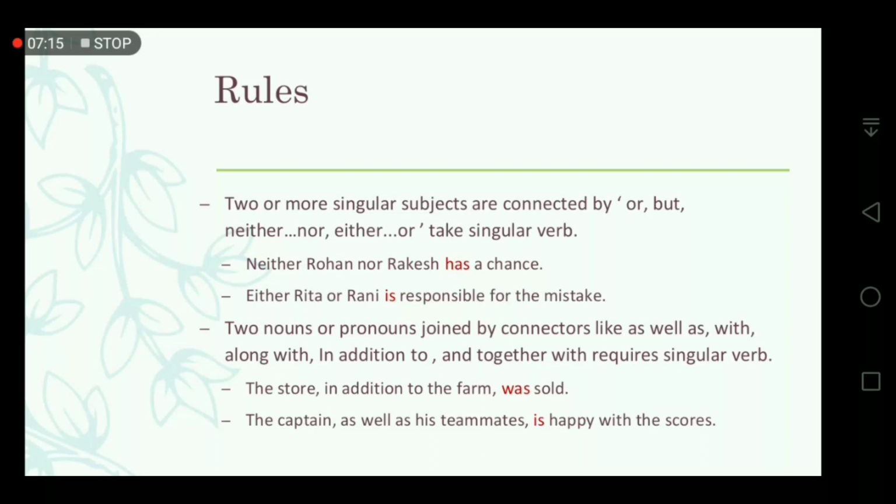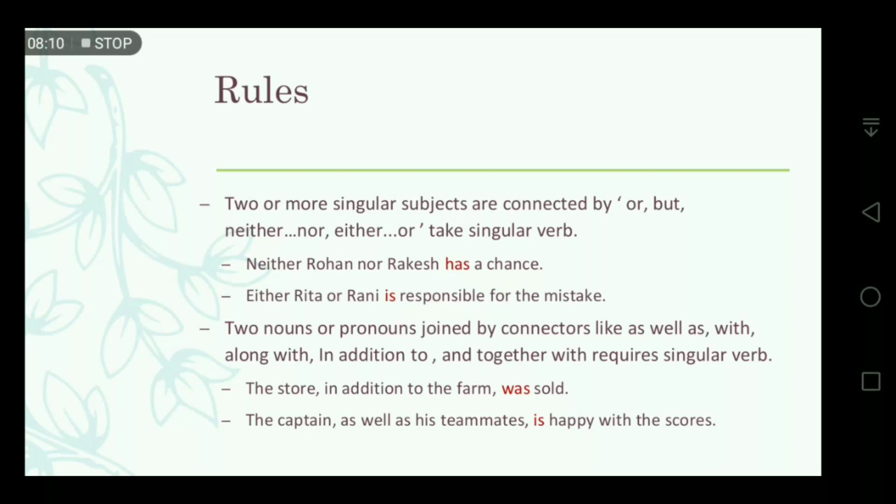Here two subjects are there, and they are connected by neither nor. That's why we are using the singular verb. Either Rita or Rani is responsible for the mistake. Here we have the two subjects Rita and Rani connected by the conjunction either or, so it takes a singular verb. So why is it followed? Because here two subjects are there in the sentence, but still we are following the singular verb.